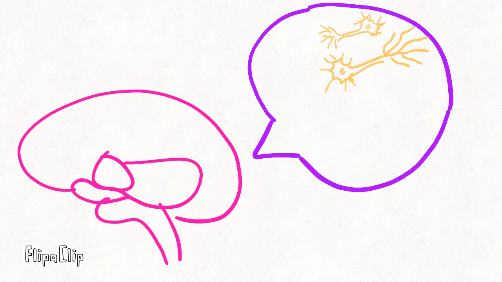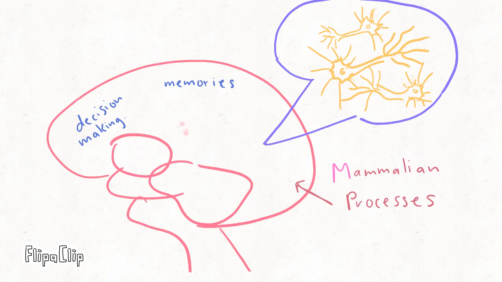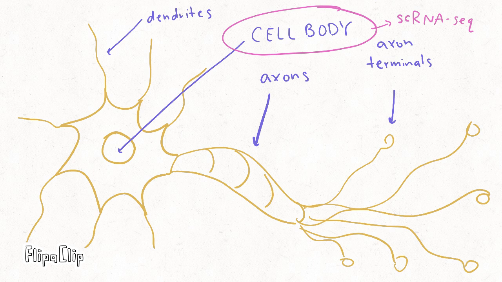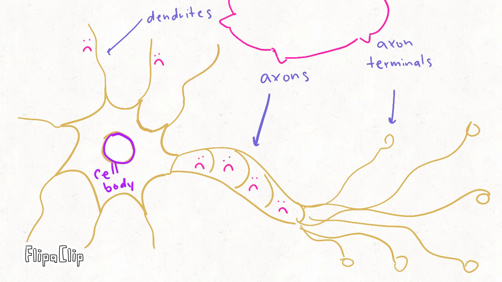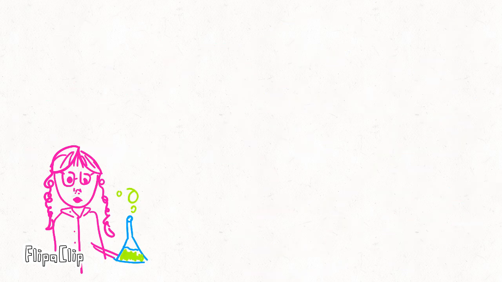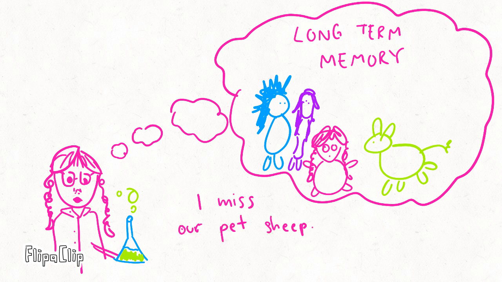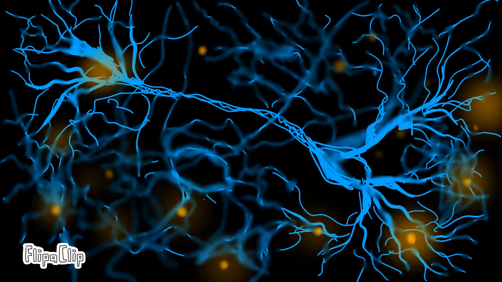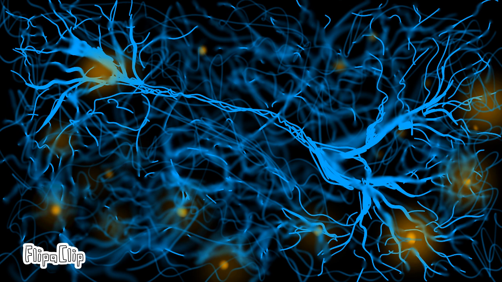Neurons are the cells responsible for complex mammalian processes such as long-term memory storage. In the past, single-cell RNA sequencing has had success within cell bodies, but there is much to discover in distal regions of the cell. Using RNA sequencing, we can explore how genes code for proteins that contribute to the performance of highly evolved tasks. Specifically, it can clarify neural development, plasticity, and regeneration.